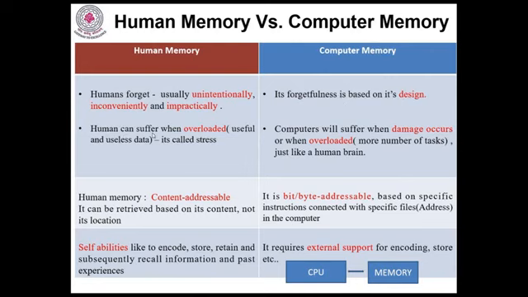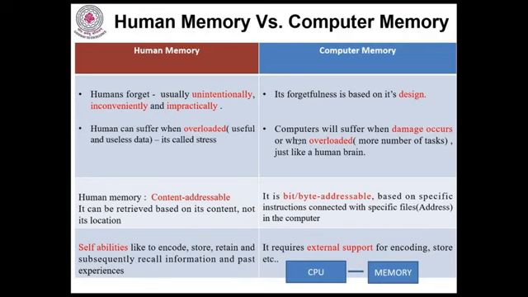In human memory, humans can suffer when overloaded. When more activities are engaged by a human, it becomes overloading, and then there is a possibility of stress also. So what we need to do? We need to minimize the number of activities. When we minimize the number of activities, overload decreases, and once overload decreases, the stress also reduces. So as much as possible, with respect to our capability, we need to work on different activities rather than going beyond the capacity of a human.